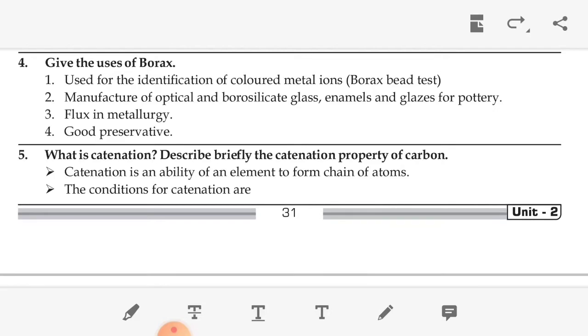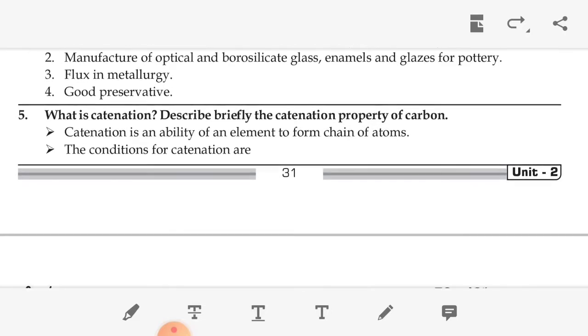Fifth question: what is catenation? Sometimes it may be asked as a 2 or 3 marks question. Describe briefly the catenation property of carbon may be asked as a 5 marks question. Catenation is the ability of an element to form chains of atoms.